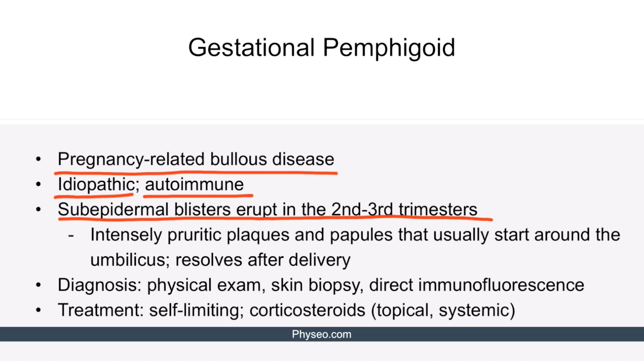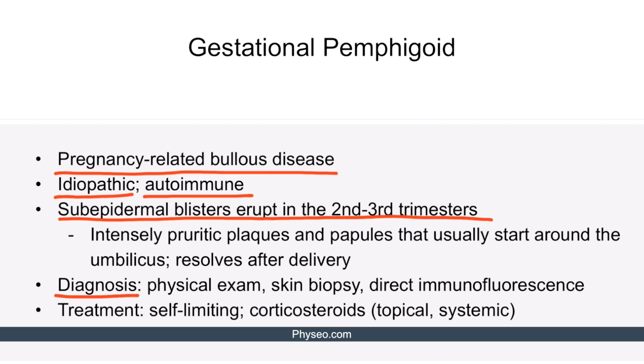The pathophysiology, therefore, is similar to that of bullous pemphigoid, which eventually leads to subepidermal blisters. Pregnant women with gestational pemphigoid typically report having intensely pruritic plaques and papules that usually start around the umbilicus. After delivery, symptoms resolve within 3 months, but recurrence with menses or OCP intake can happen. Note that this autoimmune skin condition can be worse during the next pregnancies.